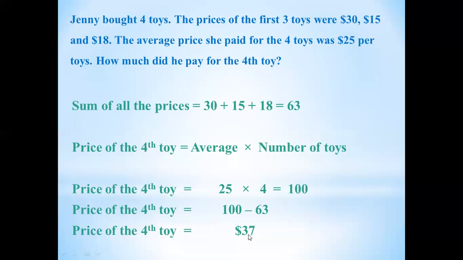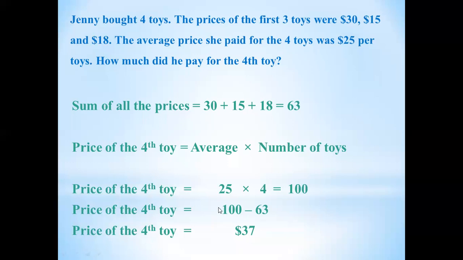Now you will also check your answer. Remember, I have shared previously how you can check whether your answer is correct or not by writing the simple formula of average. What was the formula of average? Average is equal to sum of all elements divided by number of elements. So what were the sum of all elements? 30, 15, 18, and the fourth we have found, 37.